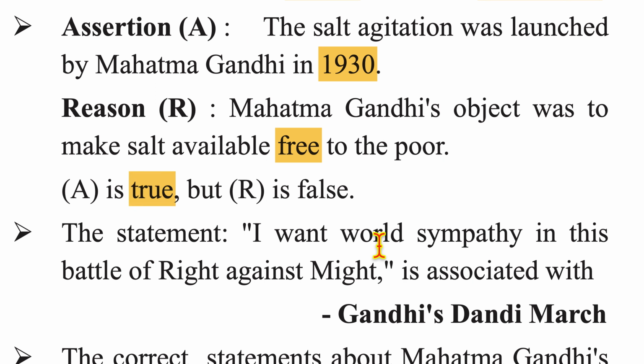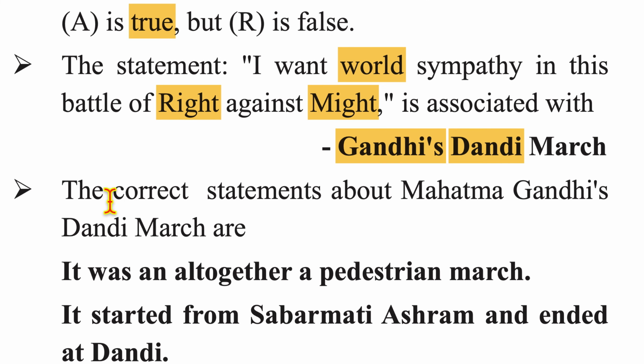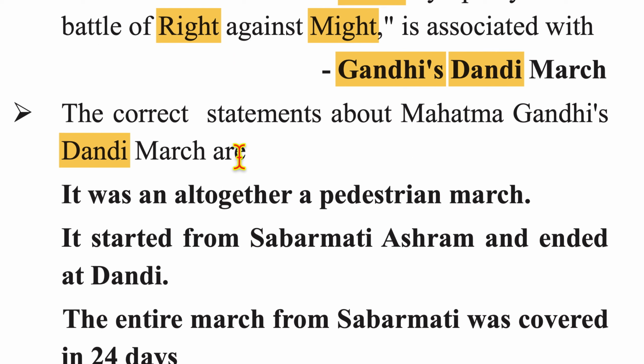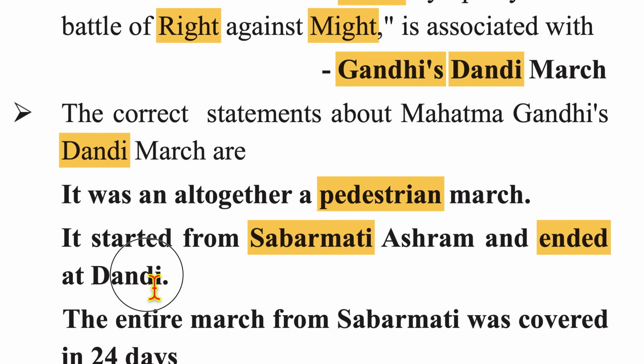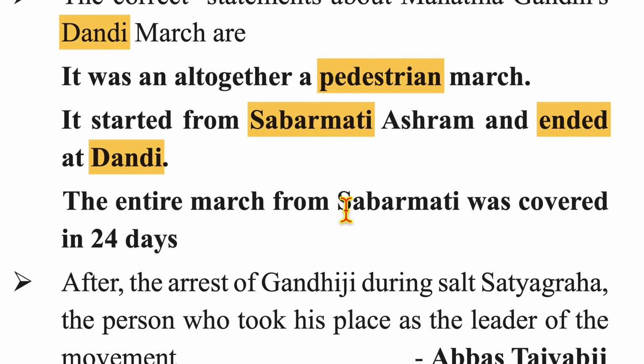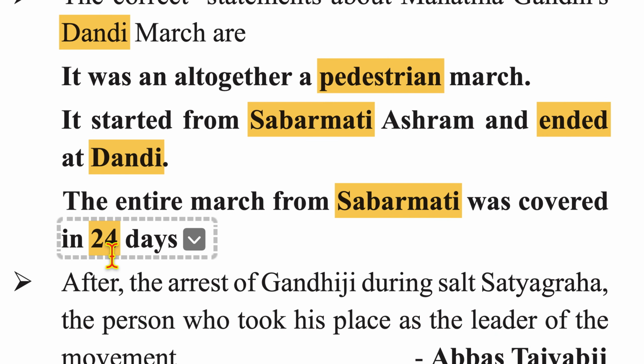The statement "I want world sympathy in the battle of right against might" is associated with Gandhiji's Dandi March. The correct statements about Mahatma Gandhi's Dandi March are: it was an altogether pedestrian march. It started from Sabarmati Ashram and ended at Dandi. The entire march from Sabarmati was covered in 24 days.